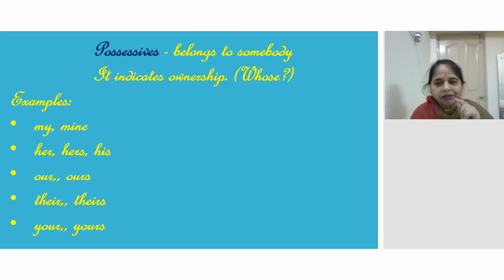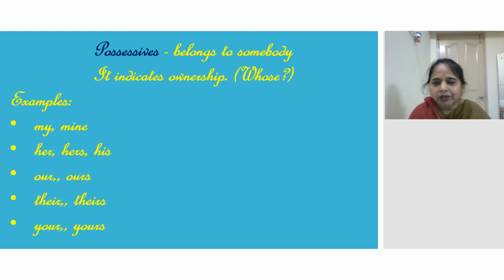In possessives, we have two topics. One is possessive pronouns, and another one we have in nouns also. What is your father's name? Children, I will tell you, put an apostrophe. If you put an apostrophe, it becomes possessive. Got it, children? That also is there. That is different. Now coming to possessive pronouns, what we have to write?